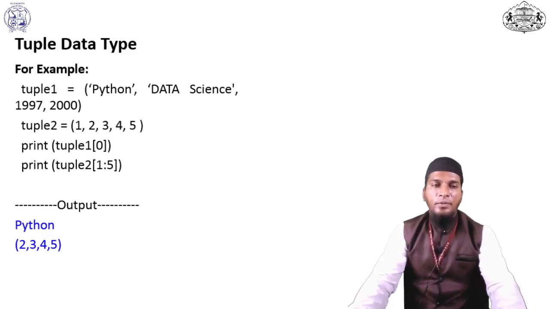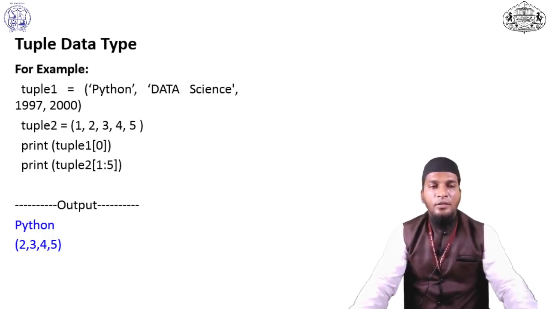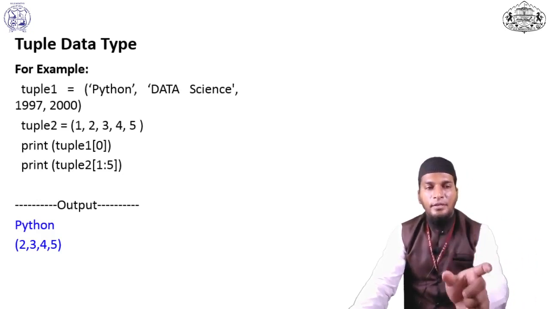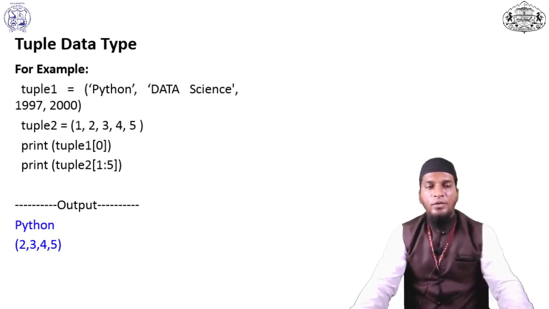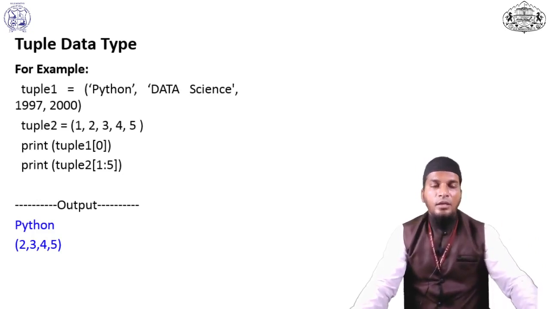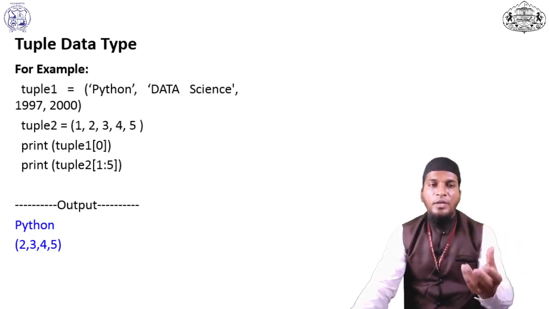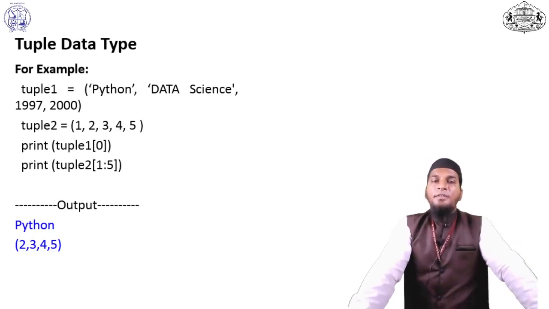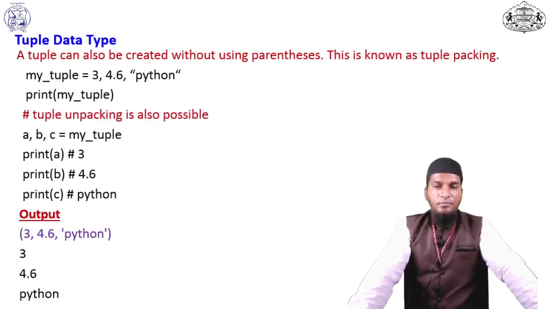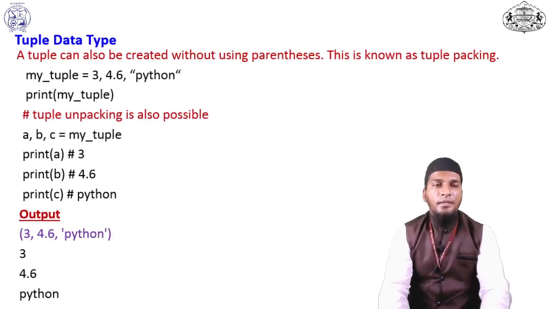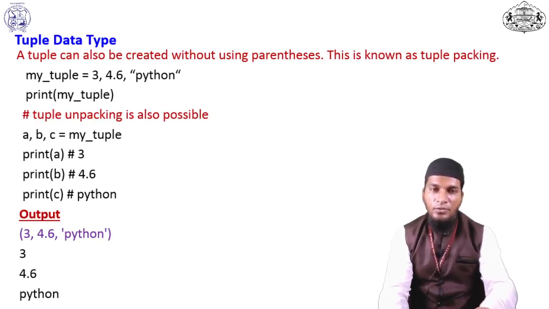And we can print the values as normal. We can directly print the whole tuple also. You can pass print with parentheses and the name of your tuple, and it will print the whole tuple. If you want to display particular values, for that we have to use the indexing number. A tuple data type can also be created without using parentheses. It is also called tuple packing. We can use it with parentheses and without parentheses.